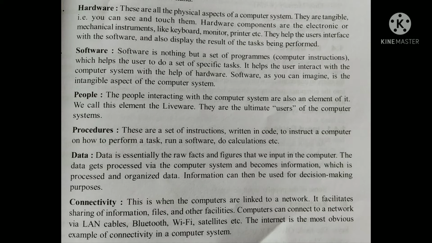The third one is the people. The people interacting with the computer system are also an element of it. We call this element the liveware. They are the ultimate users of the computer system. That is the people. The fourth one is the procedures.